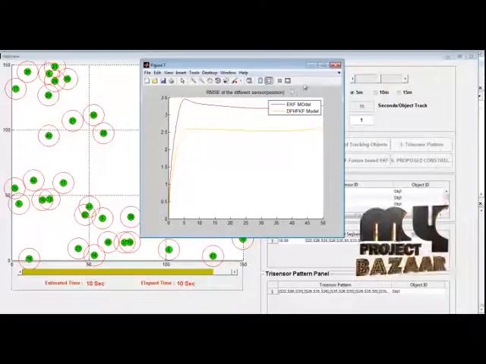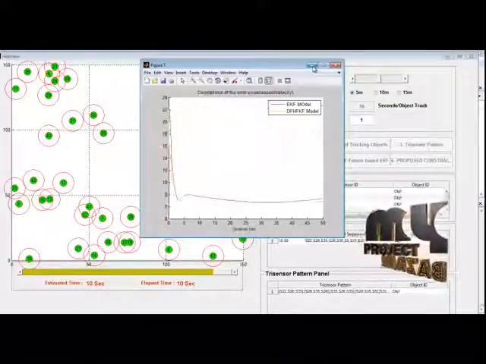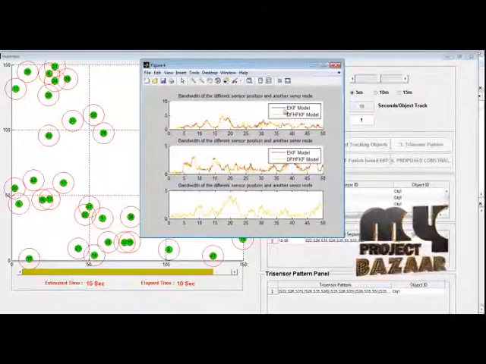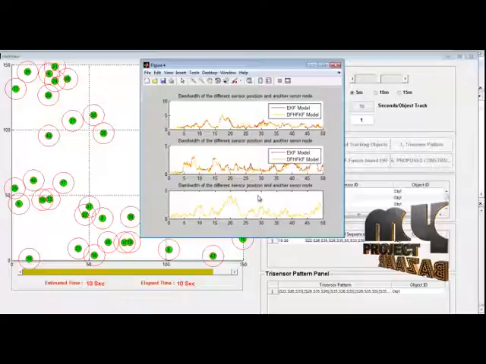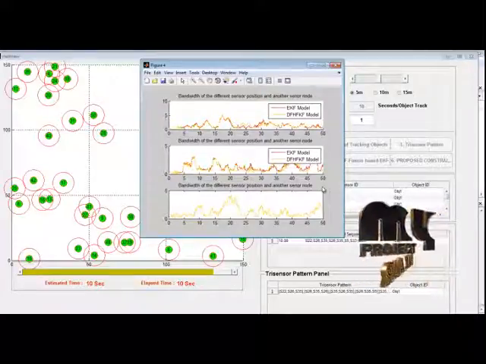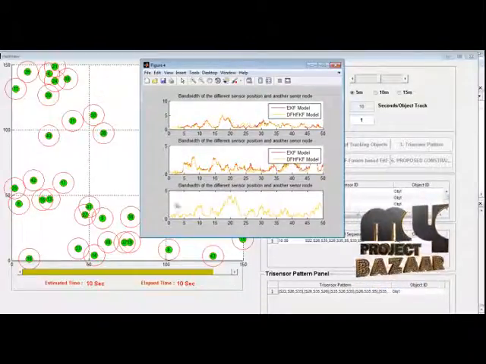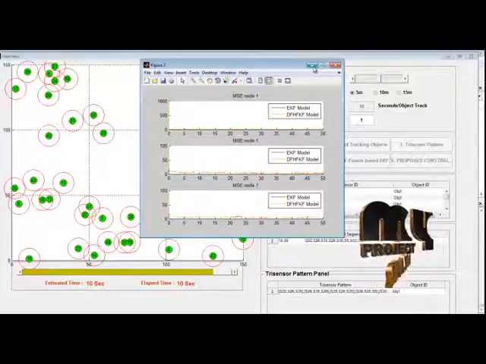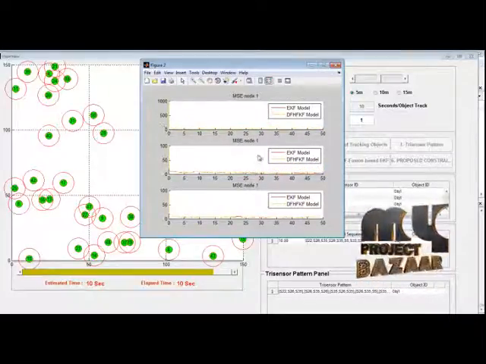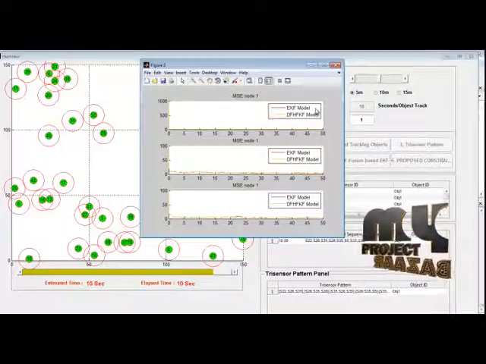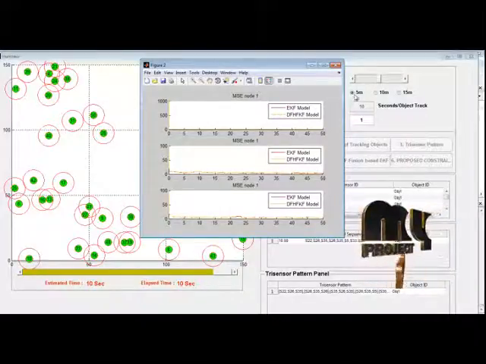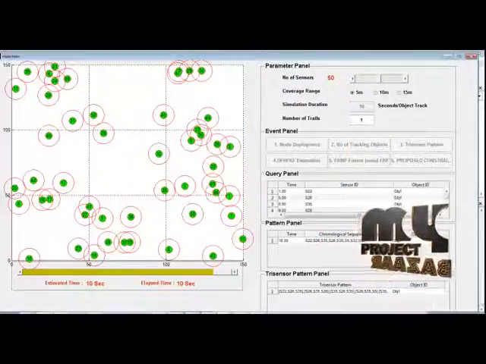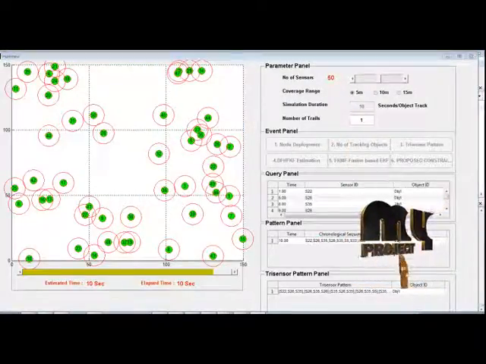The positional error calculation for the EKF and DHF comparison is displayed in these plots, and the bandwidth range for the different numbers of sensor partitions and other sensor nodes is displayed in this window. The estimated bandwidth and mean sum square error performance for the extended Kalman filter and the distributed finite-horizon Kalman filter is displayed in this window. Thank you.